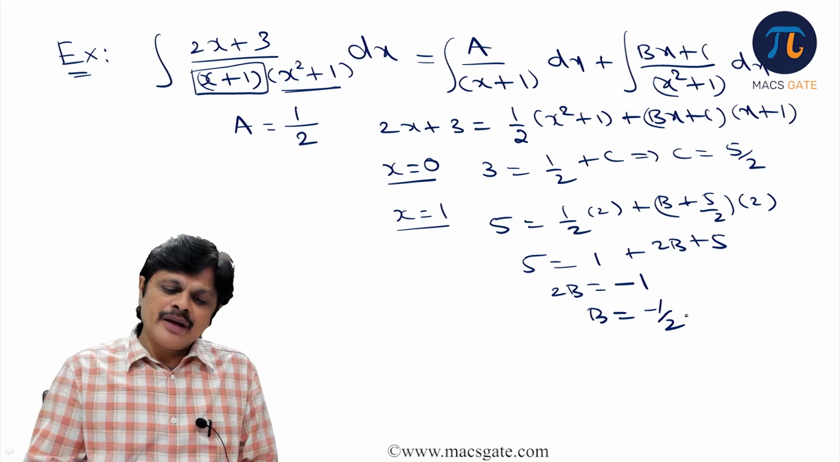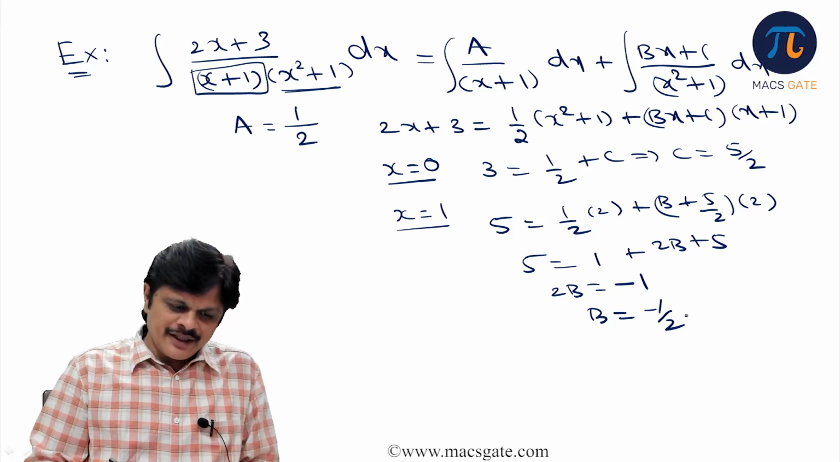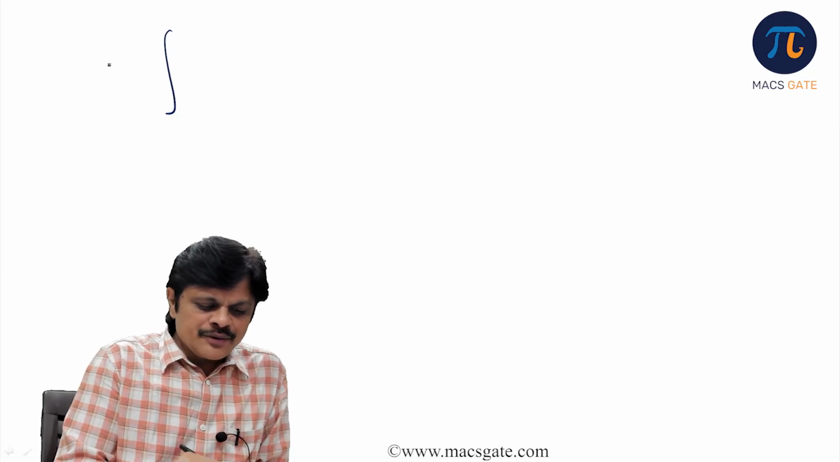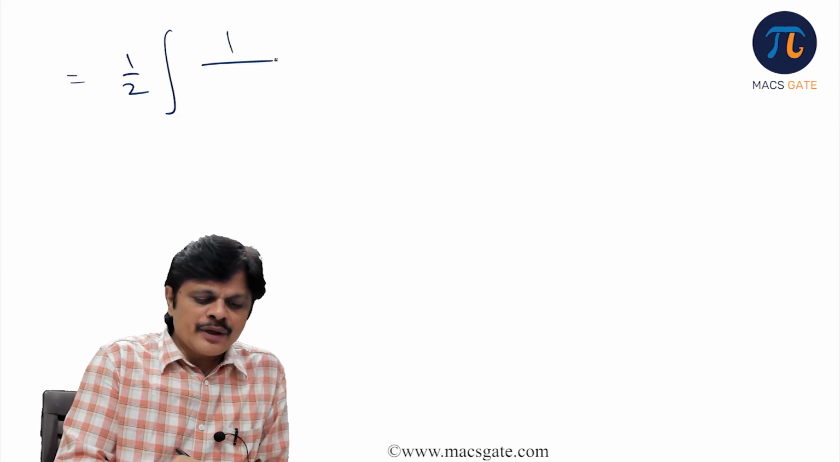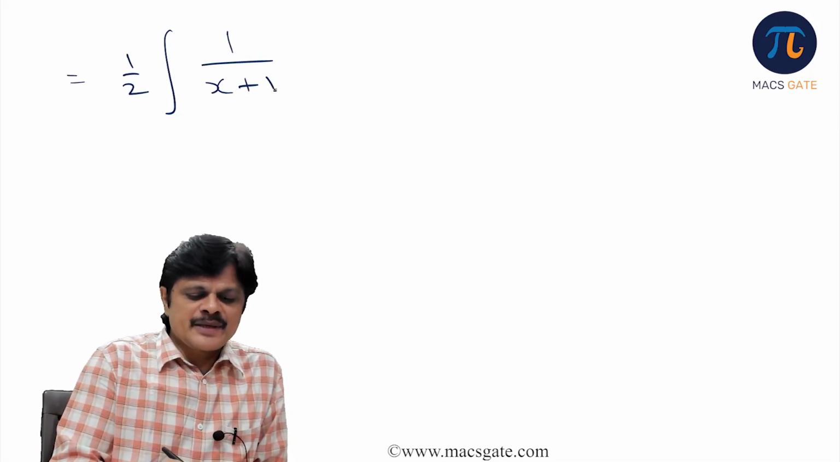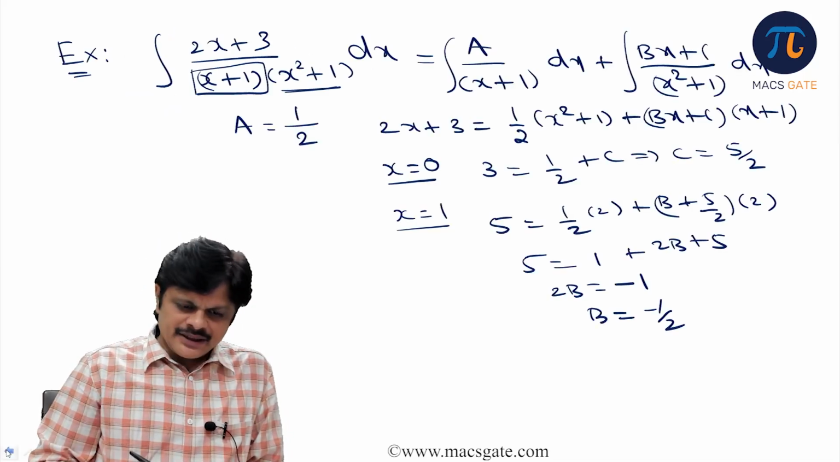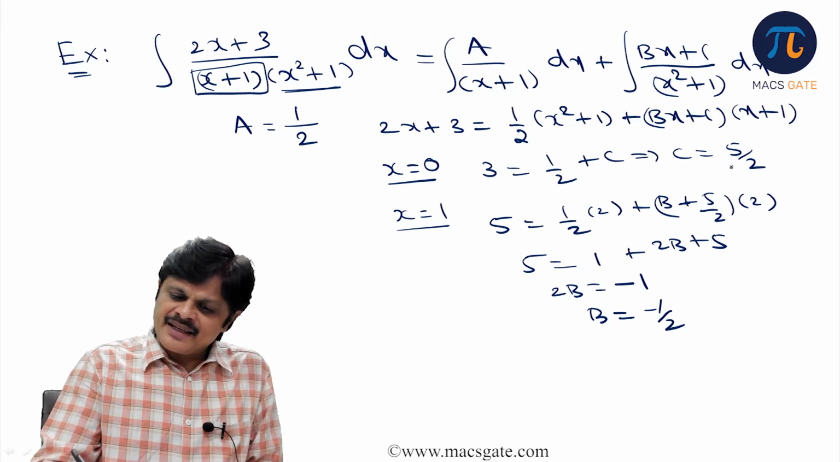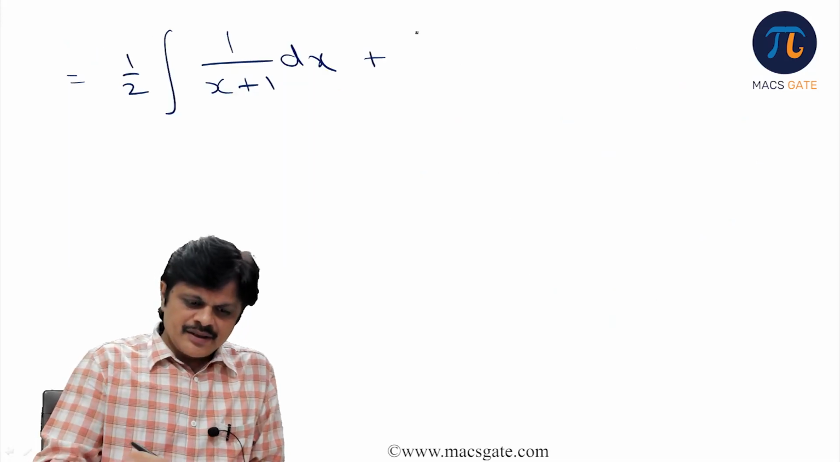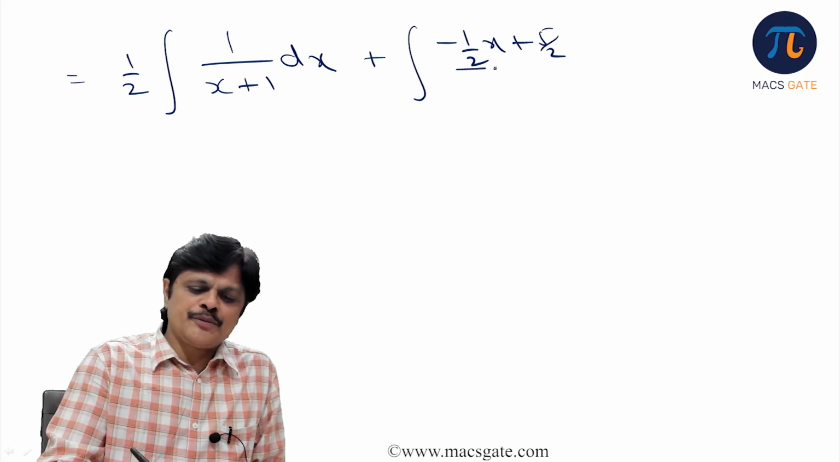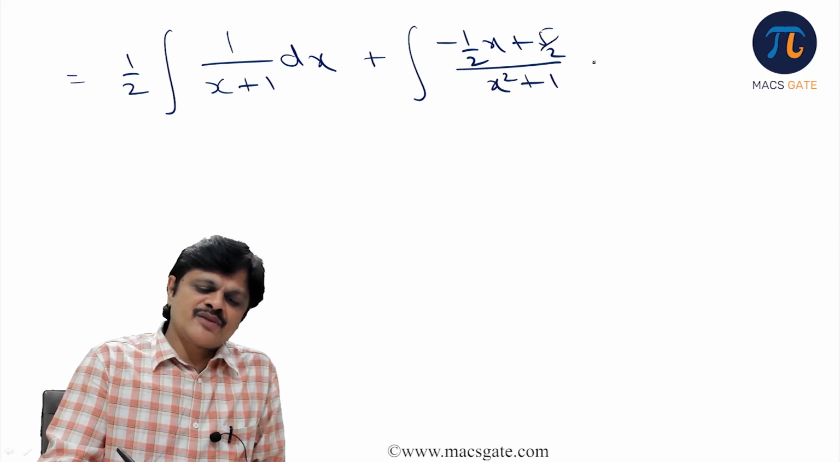So the work would be substituting and solving that problem. So now how can you write it? Integral a means 1 by 2, so it is 1 by 2 into 1 by x plus 1 dx. This part is ready, but this part you have to work on. B is minus half, c is 5 by 2. So it is minus half x plus 5 by 2 by x square plus 1 dx.